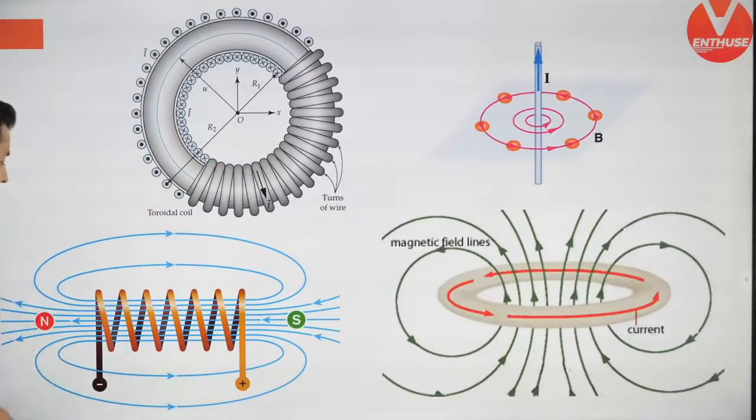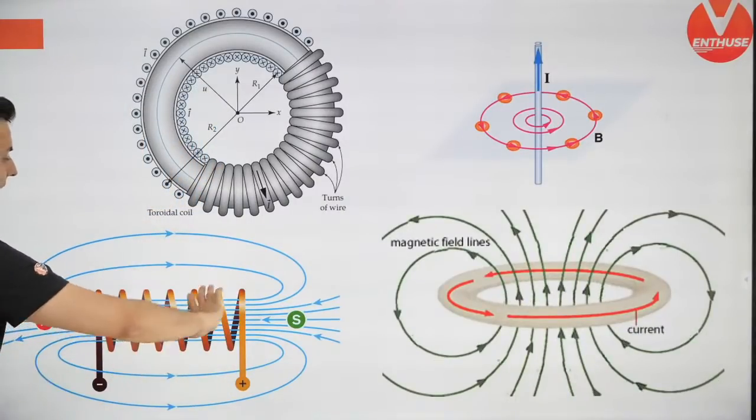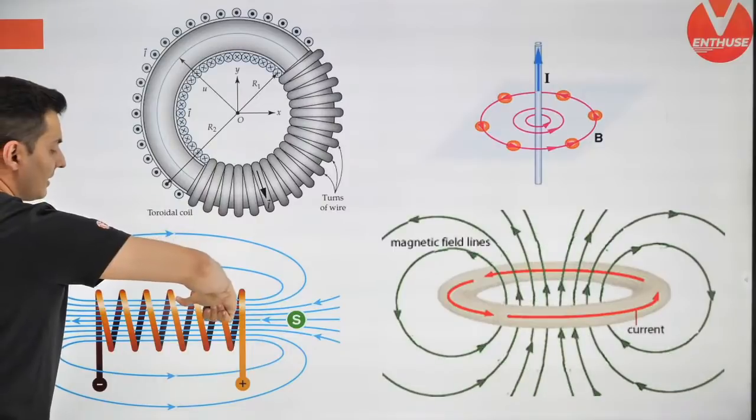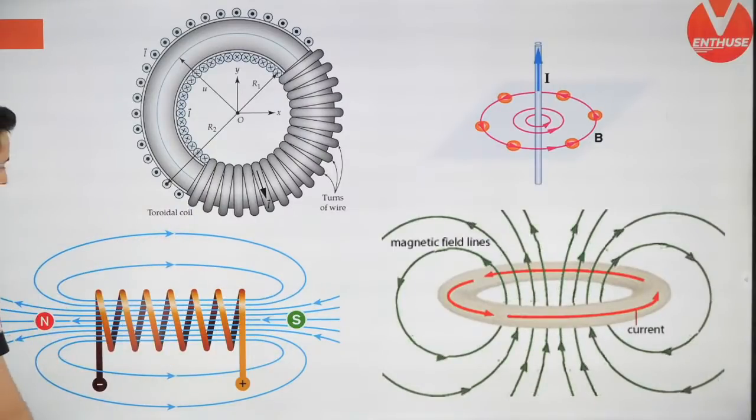Next up, solenoid. If the solenoid is carrying some current, move your fingers like this. The thumb gives you the direction of the magnetic field. Again, this is an electromagnet.